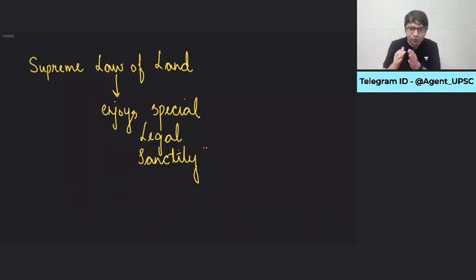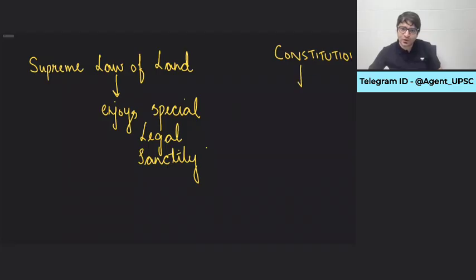But when we look at the laws and rules in India which govern all of us, if there is a hierarchy for that, at the top of the hierarchy we have the constitution. That is why we say it is the supreme law of the land. Constitution, followed by the laws passed by the parliament or the legislature, then the rules made by the executive.